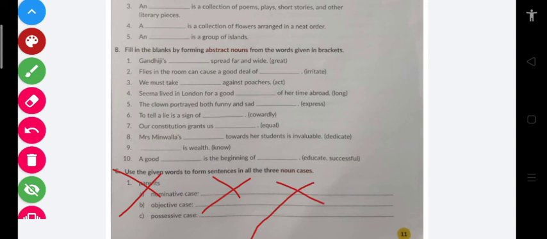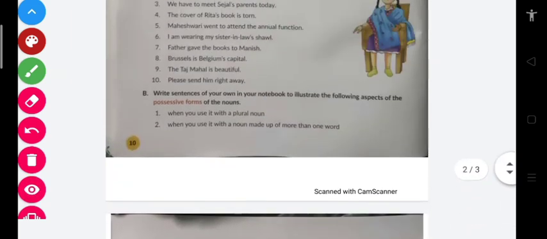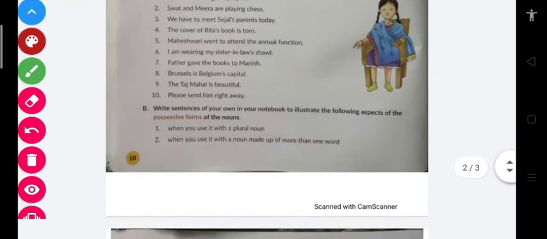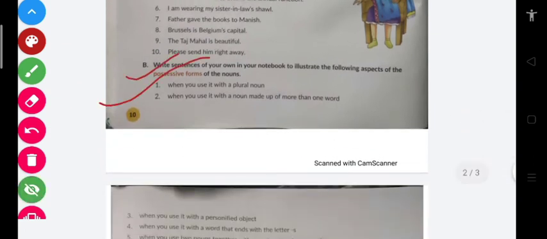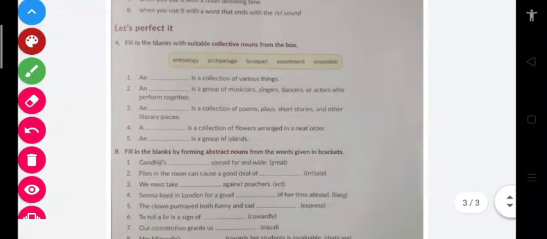So in Let's Crack It, type A, B, C, and in Let's Perfect It, type A and type B. Just a minute. Type A, type B, clear. Then in Let's Perfect It, type A and type B.